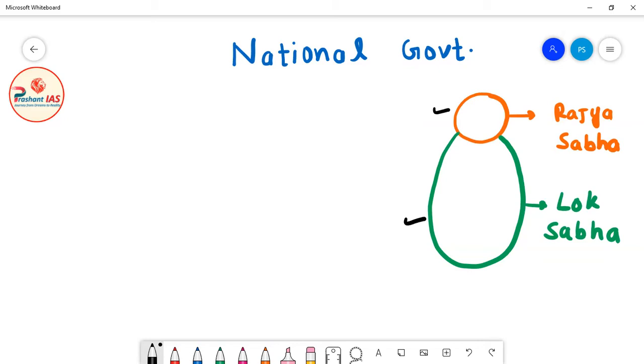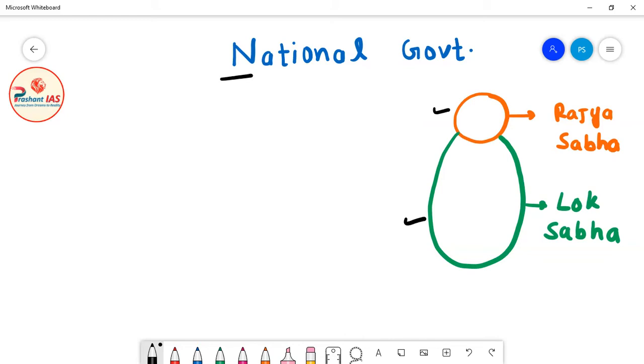So this is the general way of forming the government: the political party which gets 272 or more seats in Lok Sabha will form the government. But friends, today our question is, what is national government? What is the meaning of national government?